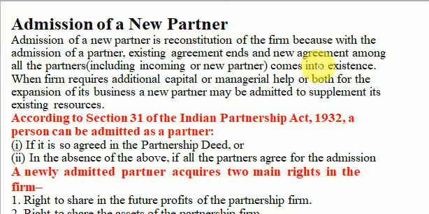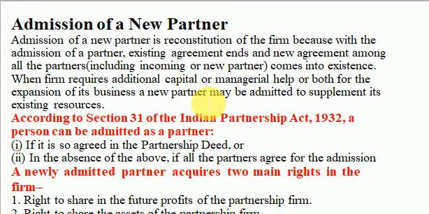comes into existence. When the firm requires additional capital or managerial help or both for the expansion of its business, a new partner may be admitted to supplement its existing resources. Now, this is again an area of examination question. Your question can be, why is there a need for admitting a new partner into the firm?